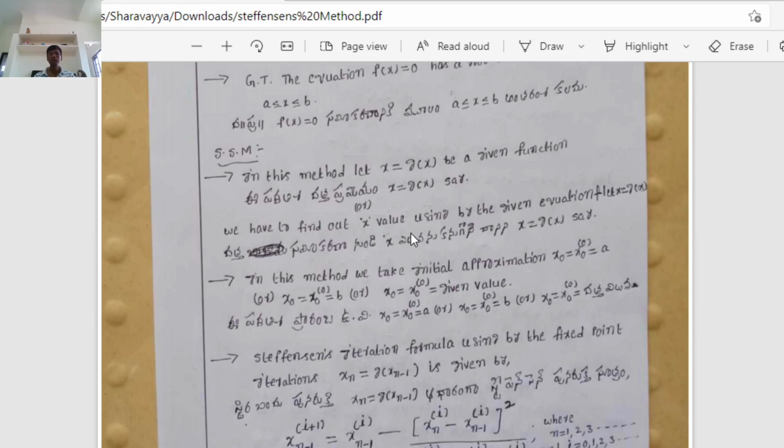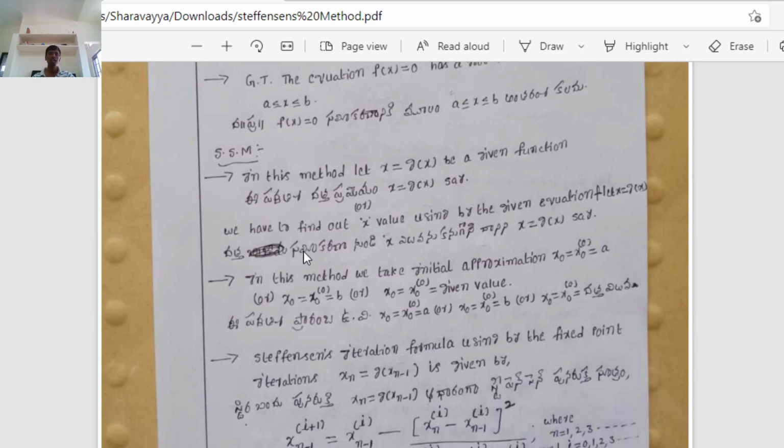In the fixed point iteration method, we have to find the x value using the given equation f of x equal to 0. It is a function in x. Already we know that in the fixed point iteration method, suppose the given equation is g of x equal to something, then we assume that x equal to g of x. ఇచ్చిన లెక్కలోనే గనక g of x equal to ఒక ప్రమేయంగా ఉంటే దాన్ని x గా ట్రీట్ చేయాలి. Or suppose the given equation is in the form of a function f of x.